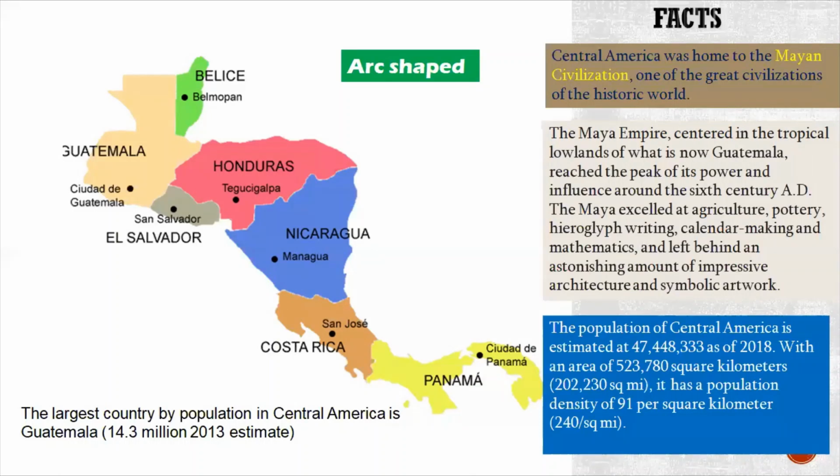The population of Central America is estimated at 40 million. So you can see here it is in the year 2018, with an area of 5,23,780 square kilometers. This is the total area of Central America. It has a population density of 91 per square kilometer. It means 91 people live per square kilometer.